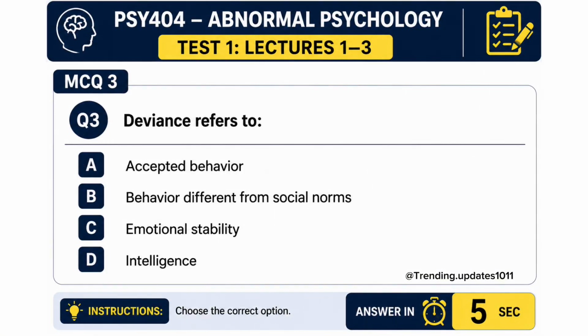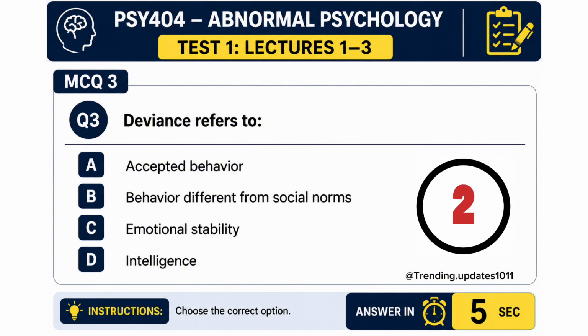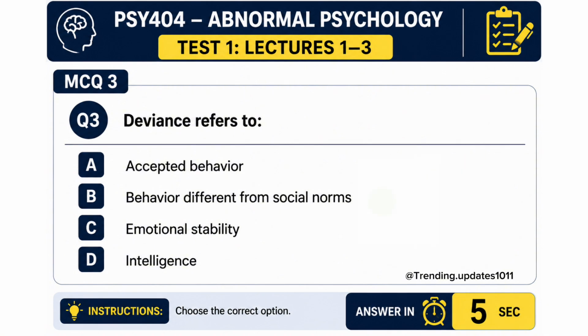MCQs 3. Deviance refers to A. Accepted behavior, B. Behavior different from social norms, C. Emotional stability, D. Intelligence. B is the correct answer, behavior different from social norms.